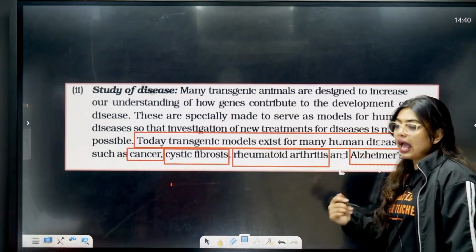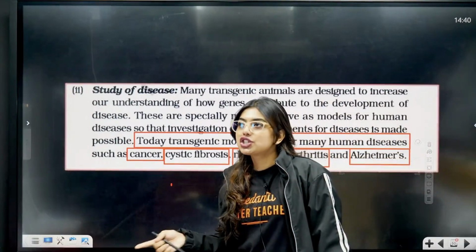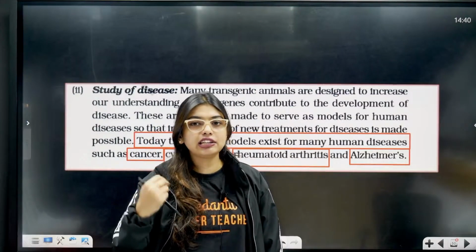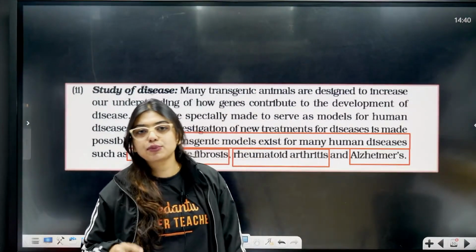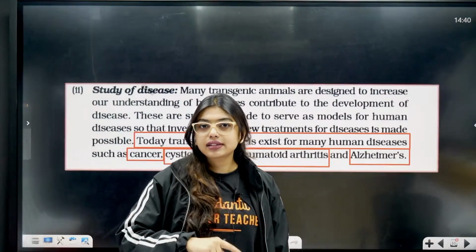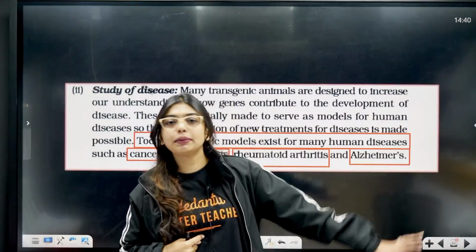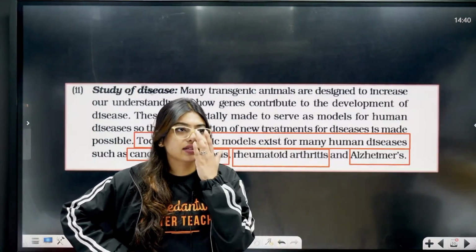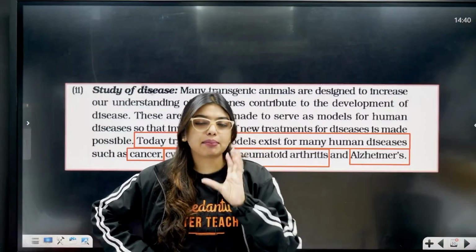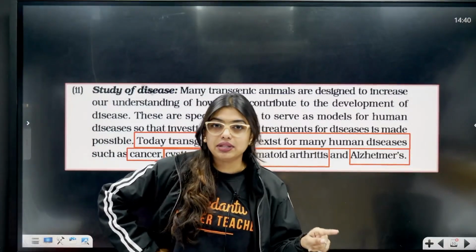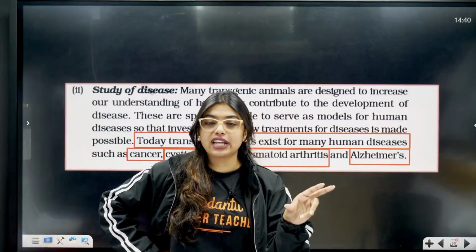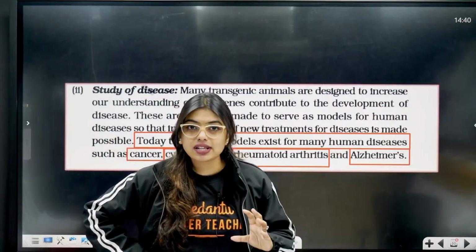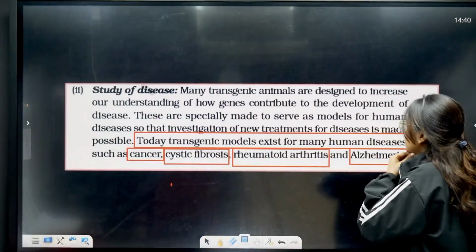That means, students, we are using animals like sheep and cow just to know what are the effects. Like I want to try, let's say, interferons. Interferons have the ability to signal the other cells, telling that I got a virus attack, you people please protect yourself. So I can use interferons, but I cannot try it on humans who have cancer, or on humans who have AIDS, let's say for example. So I want to try it on animals. For that we have transgenic animals. At the same time we can also add a gene and check what would be the end results, like it is done in emphysema, which I will show you here.